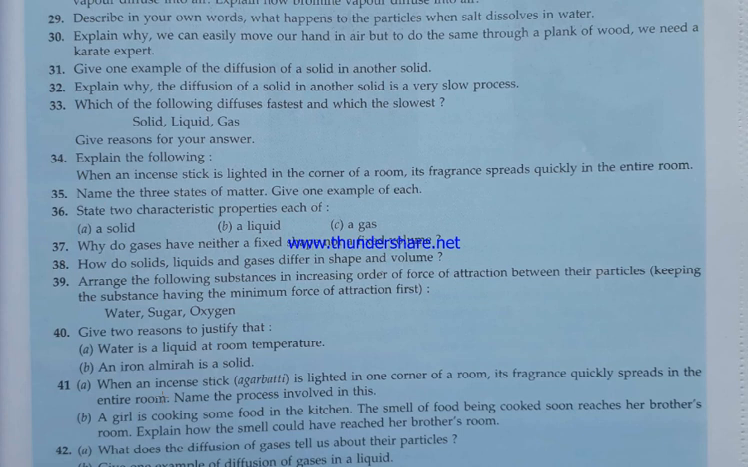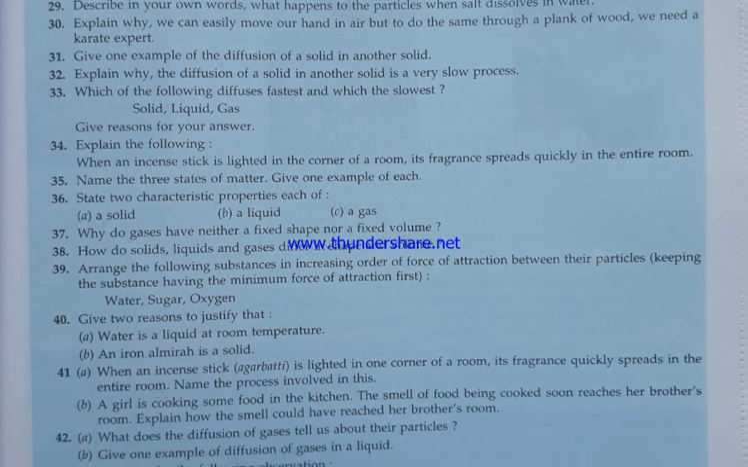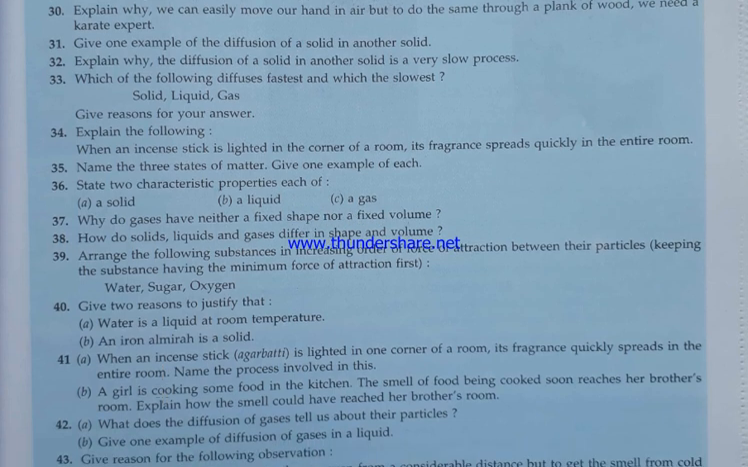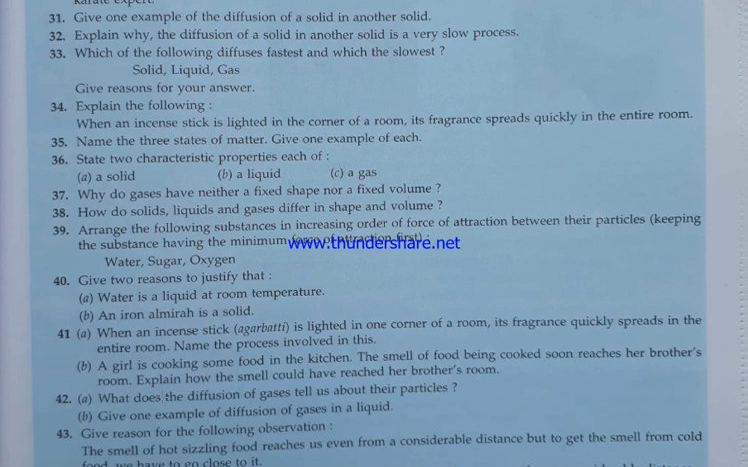Iron almirah is solid because it can't change its shape, it has fixed volume. When an incense stick is lighted in one corner, fragrance spreads quickly. The process is diffusion in gases. Again, that is the diffusion in gases.